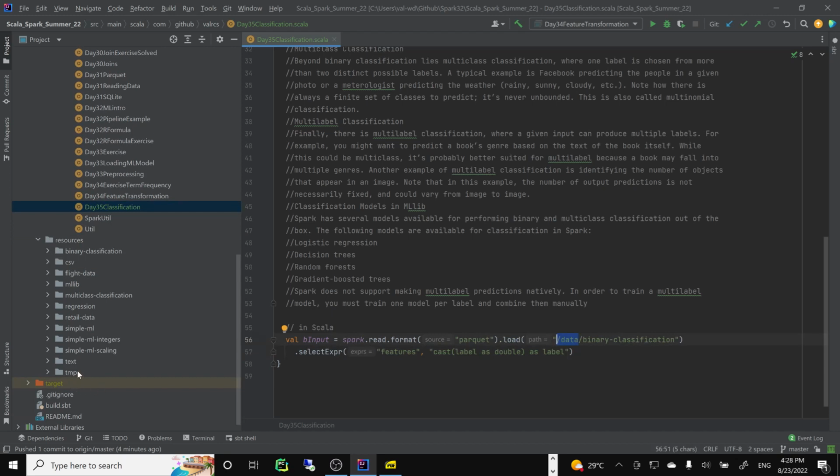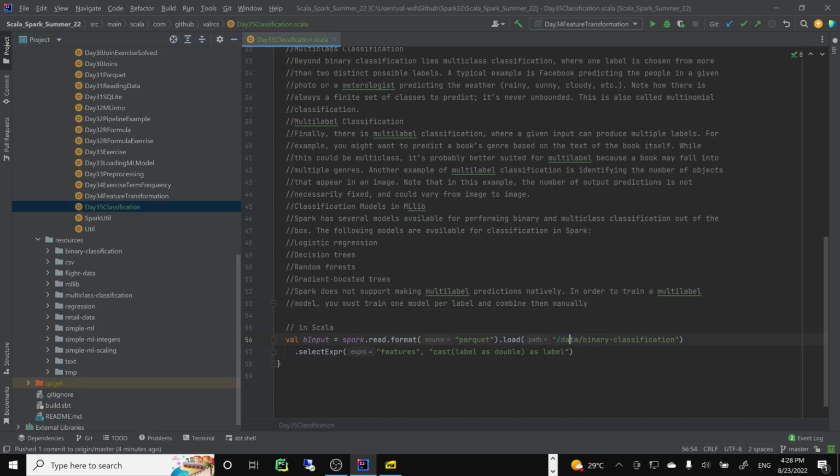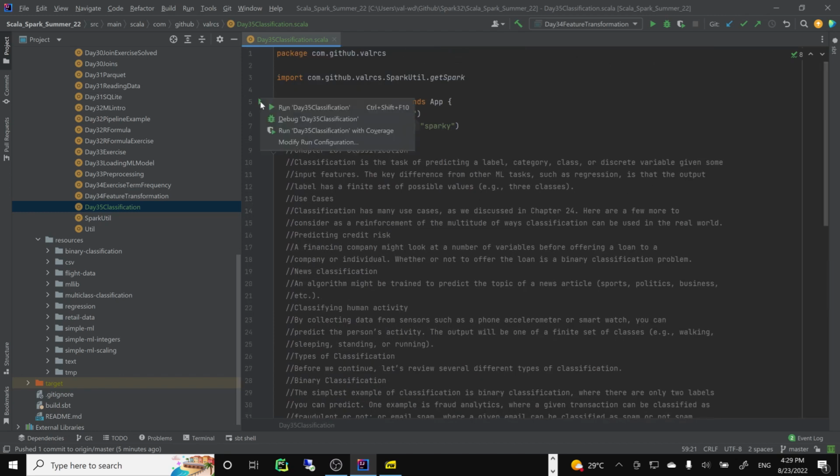If you check it out, it's an older style, a multiple-part zipped Parquet file. So it will be interesting to see if this is recognized by a newer version of Spark. That's a good question. Source resources, and let's see if we have anything to check. Binary input, show false. Let's take a look. Now we'll run it.